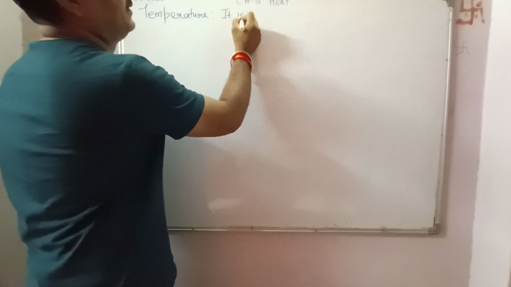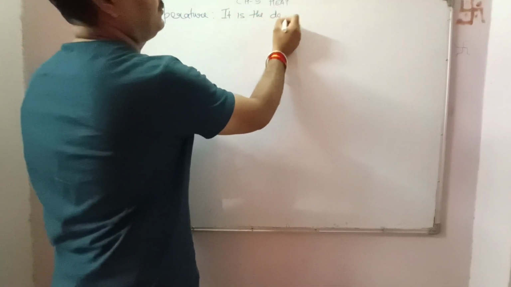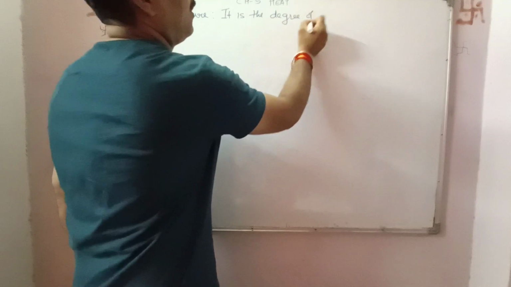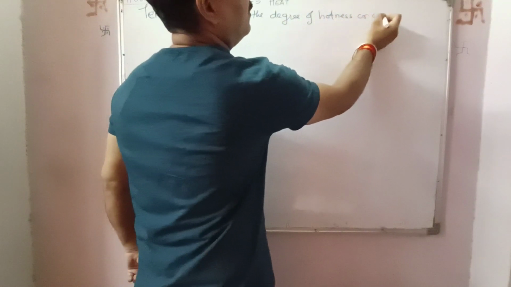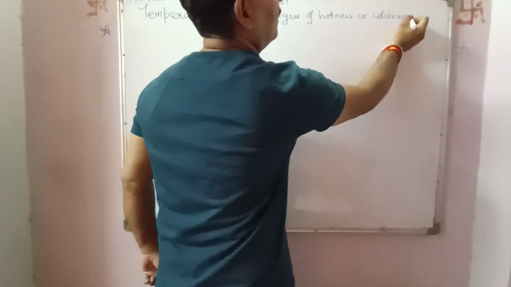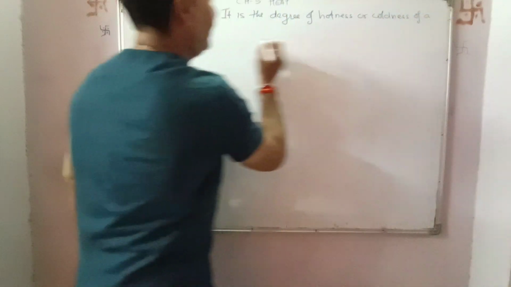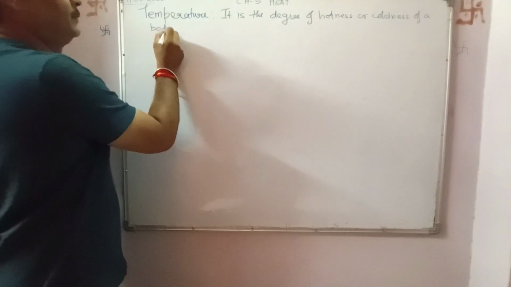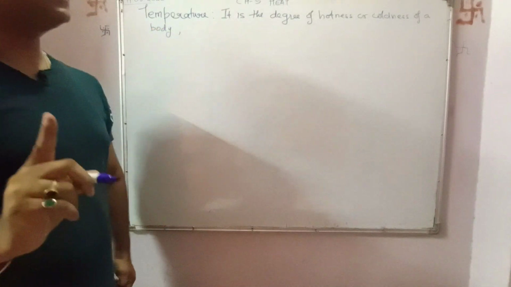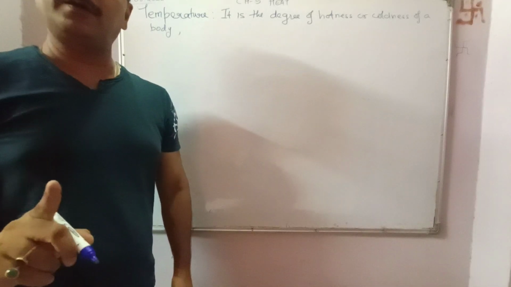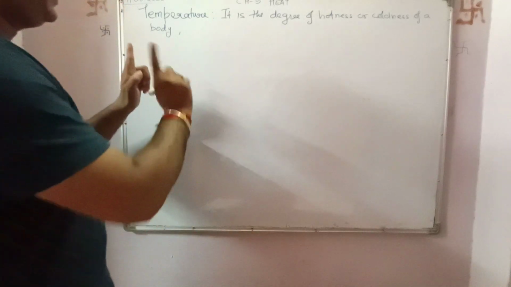Temperature is the degree of hotness or coldness of a body. It just shows the degree of hotness or coldness of a body.